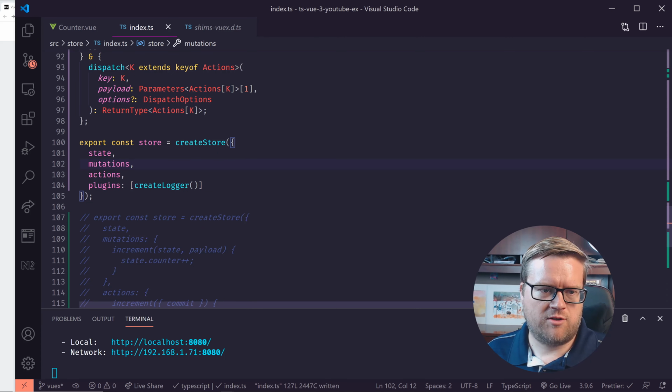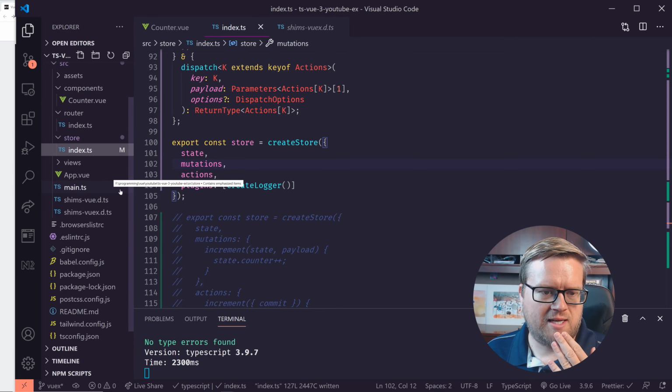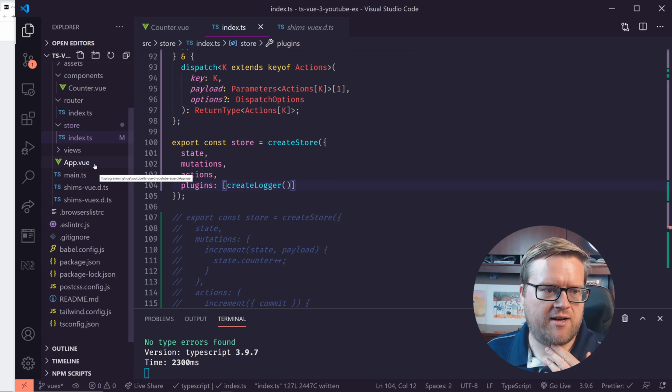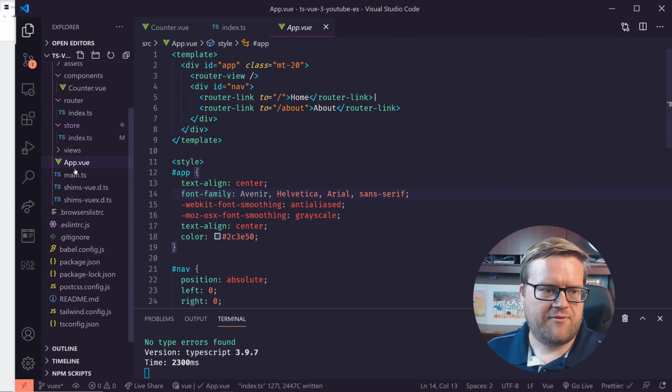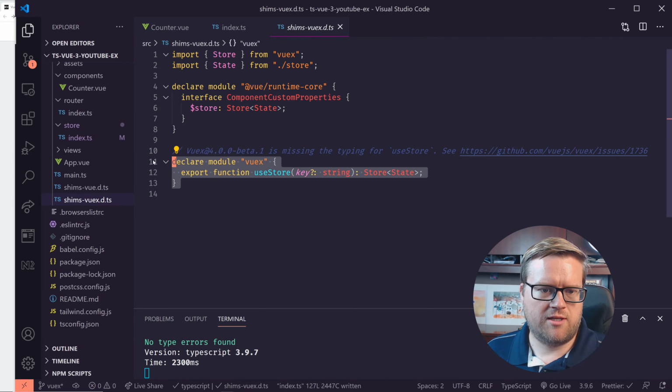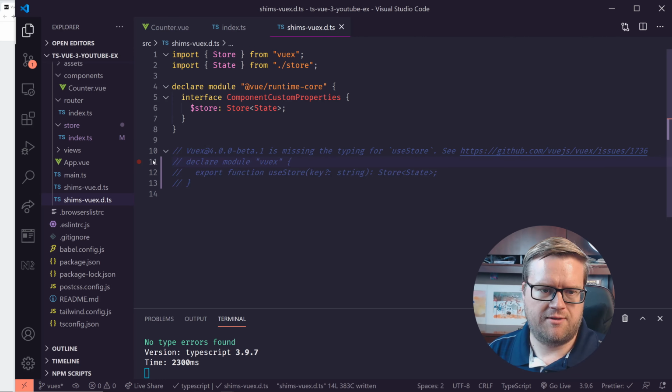Cool, so now we have our new store here. I just want to double check to make sure I didn't break anything, because if I go to the main file, okay, I'm still importing it correctly in here. Then I want to go to our shims. I don't want to use this useStore any longer, so we're not going to use that.